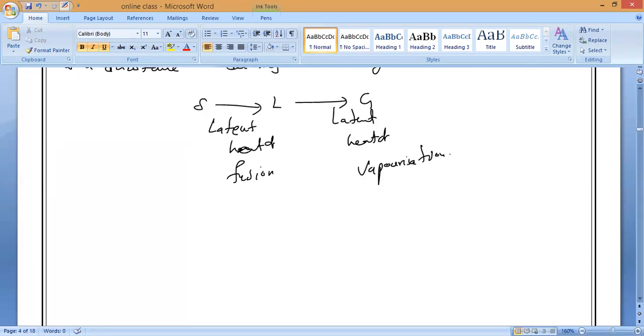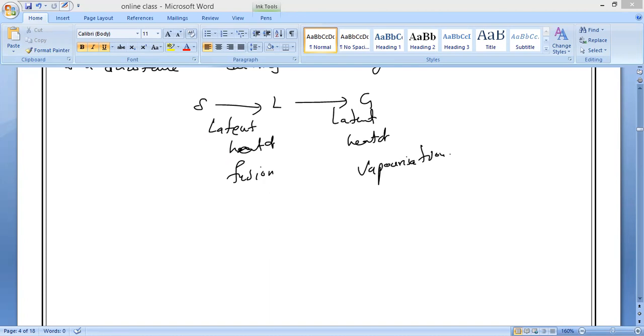Now in tomorrow's class we'll study the experiment to determine latent heat of fusion. What do you mean by fusion? Ready, Gokul, Arun, Kailash? Fusion means converting solid to liquid, a change. Same way, we are going to study the next one, latent heat of vaporization. Liquid to what, guys? Liquid to gas change. That is what we will do.